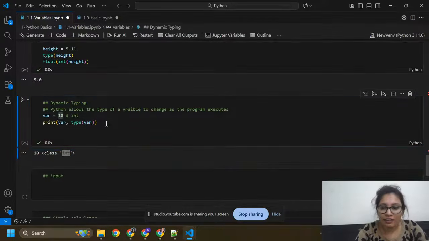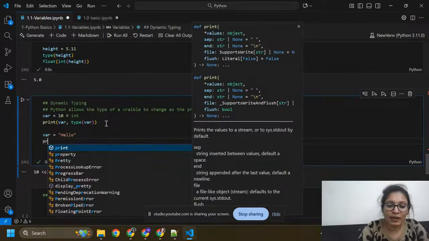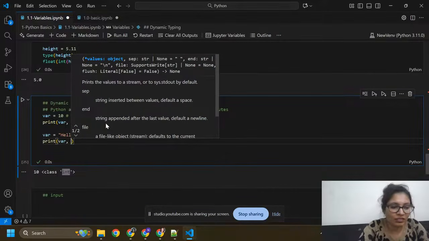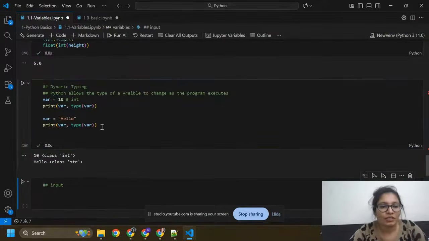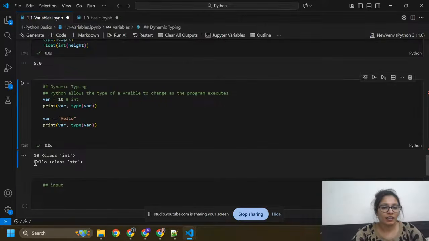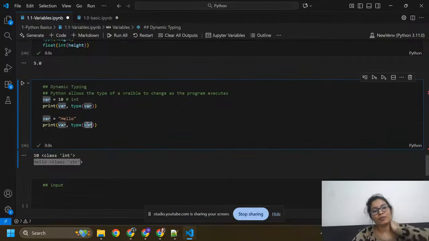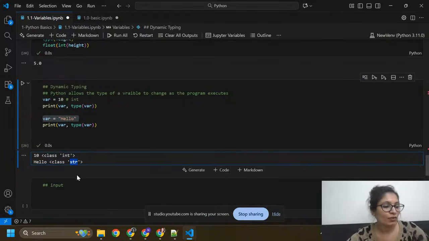Okay, again I am going to write another thing. Variable equals hello, and here I'm going to print variable comma type, and here I'm going to pass variable. So you can see here I have variable equals hello, and what is the type of this variable? Hello. So this is a string. So its class is string. I hope you got it.